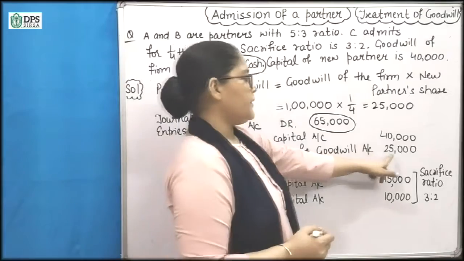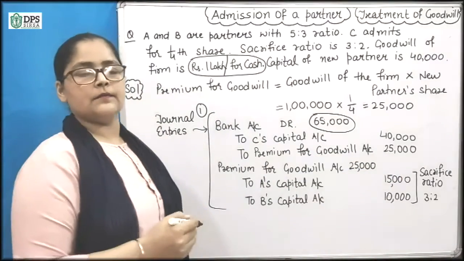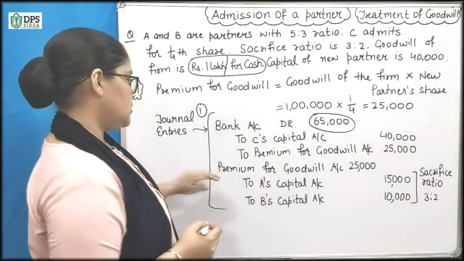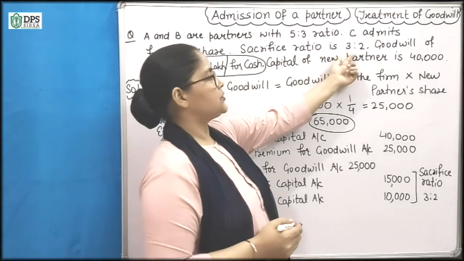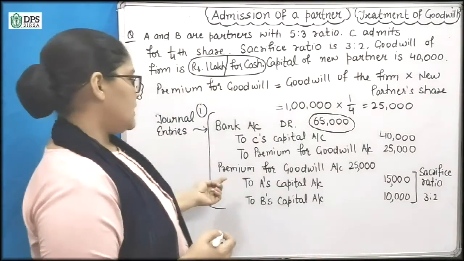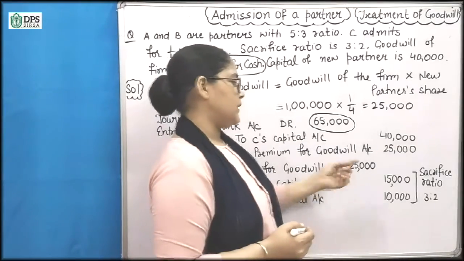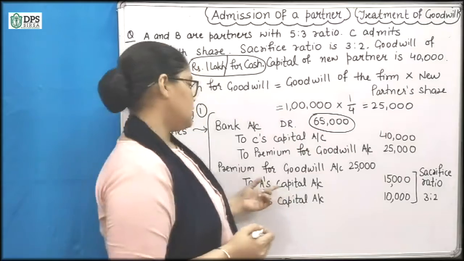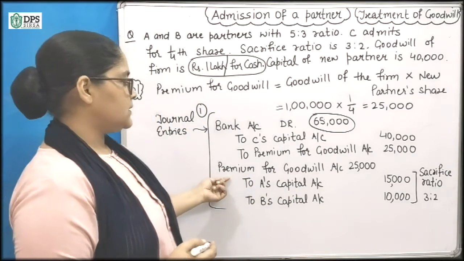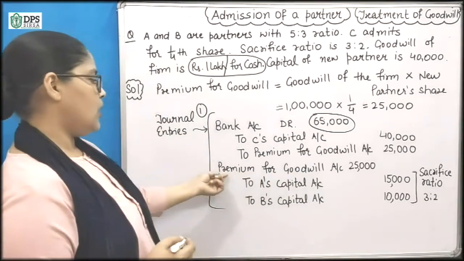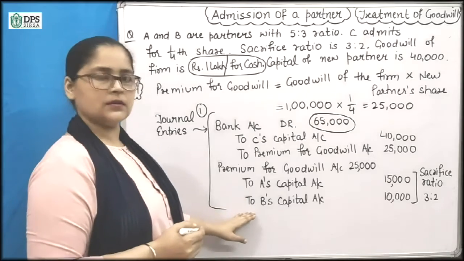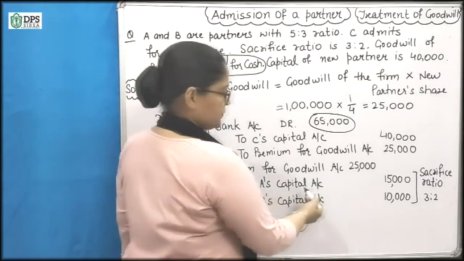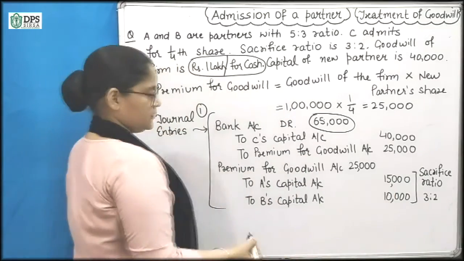This 25,000 will be divided between the old partners in their sacrifice ratio. We have given here the sacrifice ratio, that is 3:2. Premium for goodwill is 25,000, credited to A's capital and B's capital. We will give them their share and transfer it to their capital accounts.